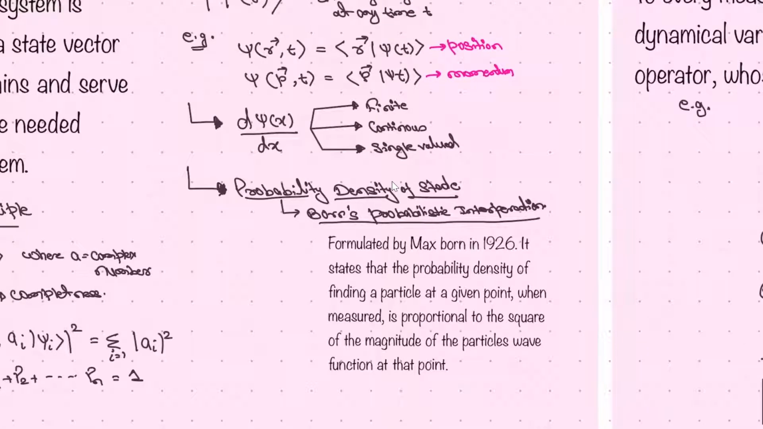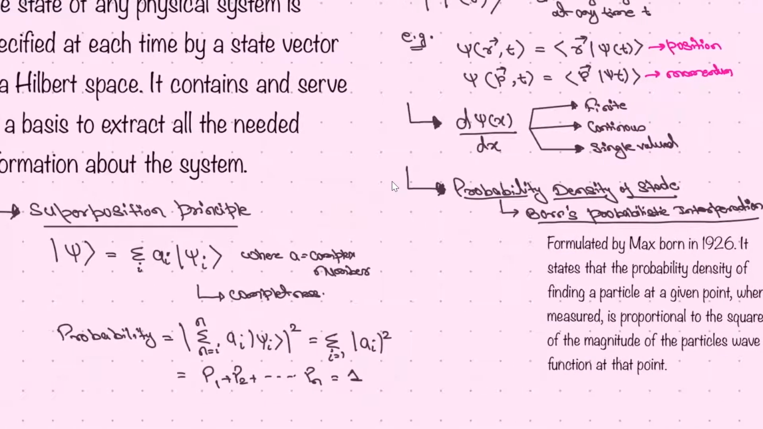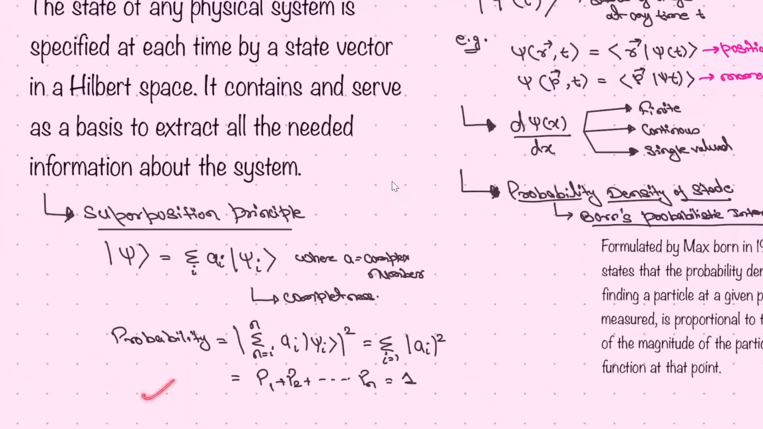Next one is the probability density of the state. Again, using the Born probability interpretation, we can say that it is proportional to the square of the magnitude of the particle wave function. That is what we are always writing, psi(x) whole squared. This will give the probability, according to Born's interpretation. Again, the completeness property: it will be a superposition of multiple states, and the probability will be the probability of each one. If you add the probability of everyone, it will equal 1.